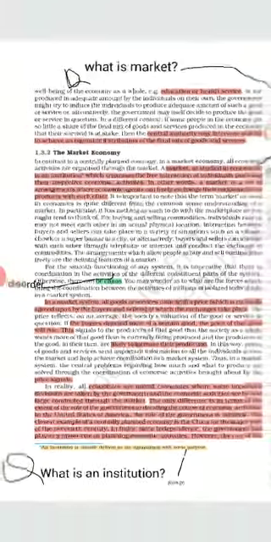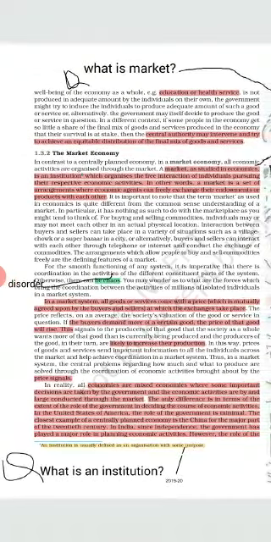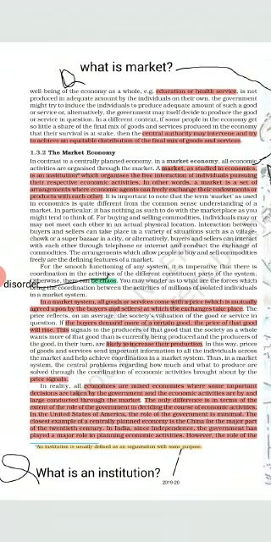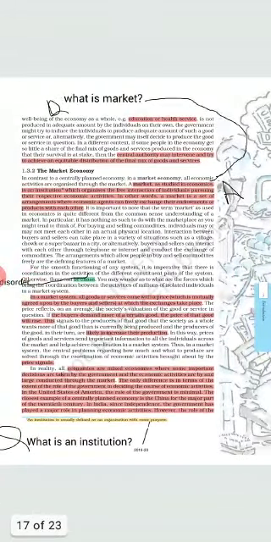Now the last example is mixed economy, where there is partial control of the government and partial control of individuals, meaning partially public and partially private sector. So here somewhere resources are under the government and some resources are controlled by individuals. Those under the government try to provide goods and services to the people at a minimal price, and the main motive is social welfare. And those controlled by individuals provide goods to the people at market prices, and their main motive is to earn maximum profit. An example is India.